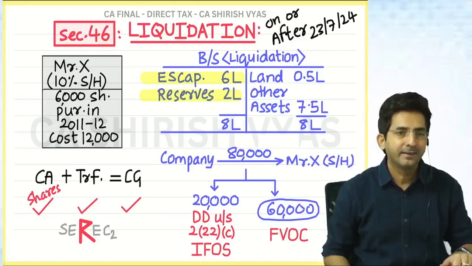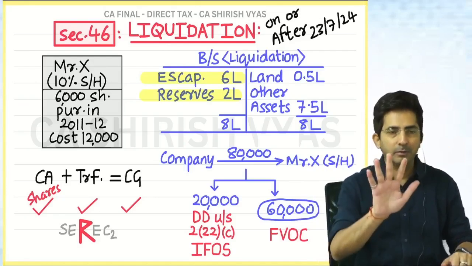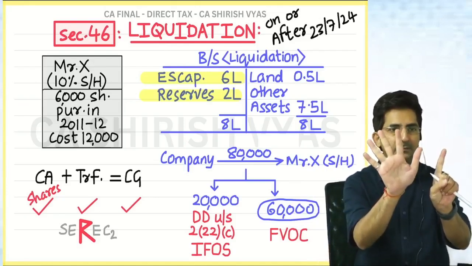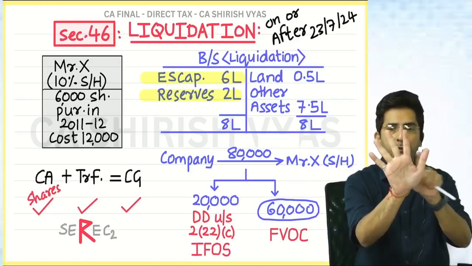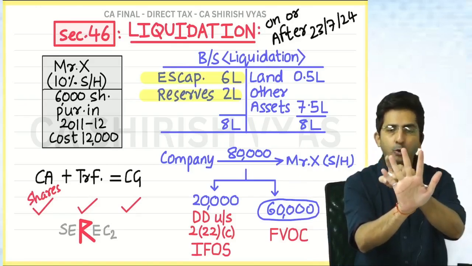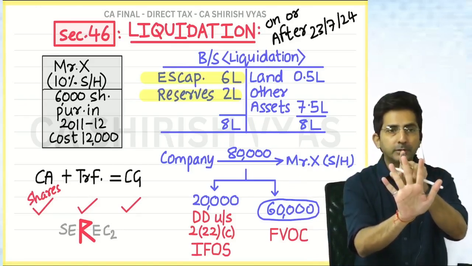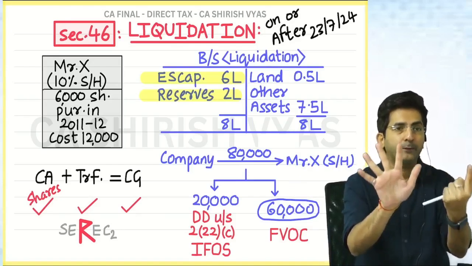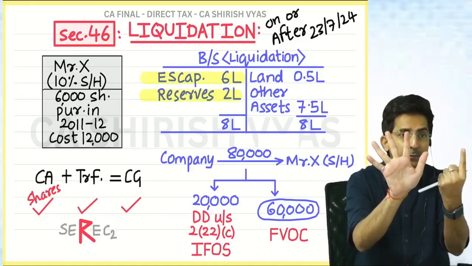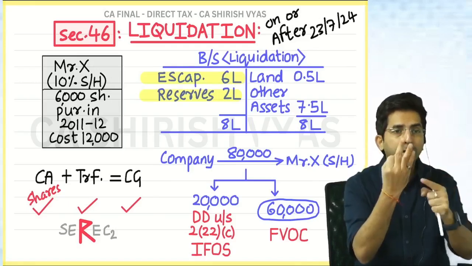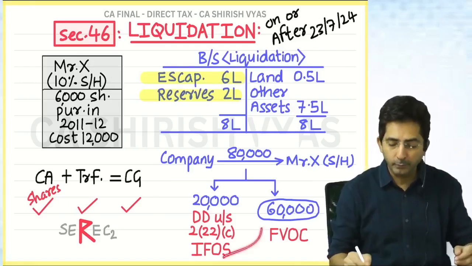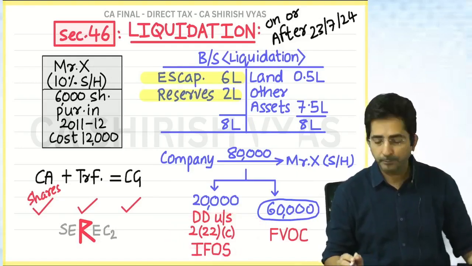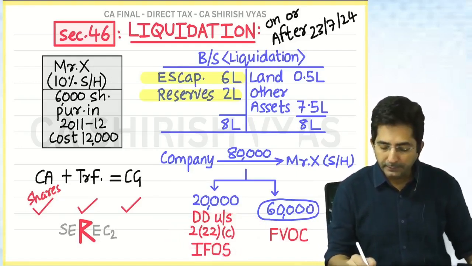222C. In deemed dividend, there are 6 sections: 222A, 222B, 222C, 222D, 222E, 222F. Amongst these 6, one we have done, 222C. Now tell me, if this is deemed dividend, where will this 60,000 go?